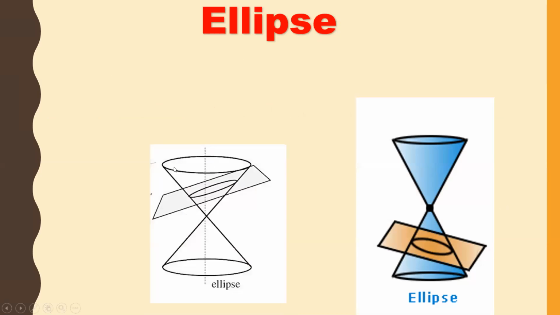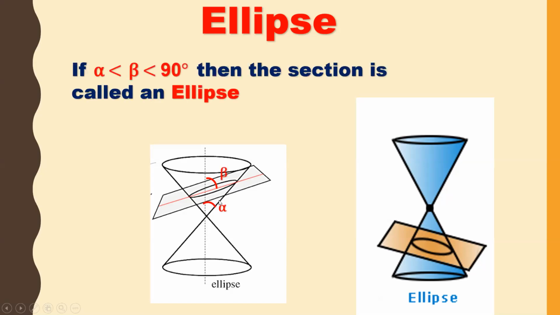So this is a double napped right circular cone and this is the plane which we are cutting. Now this is beta and this is alpha. What is alpha and what is beta? Alpha is the generating angle, already we have explained, and beta is the angle between the cutting plane and the axis of the cone. Now, if alpha less than beta less than 90, then the section is called an ellipse.